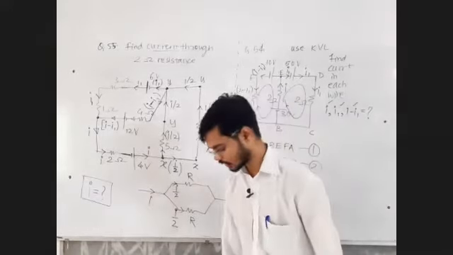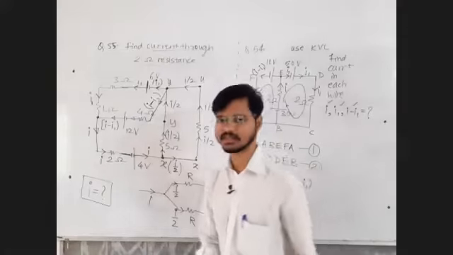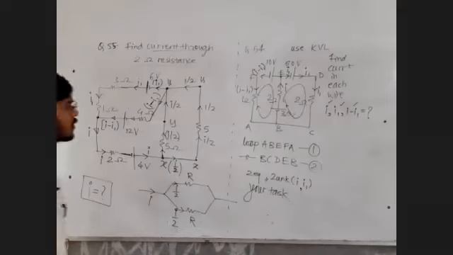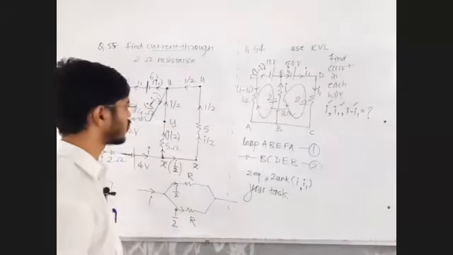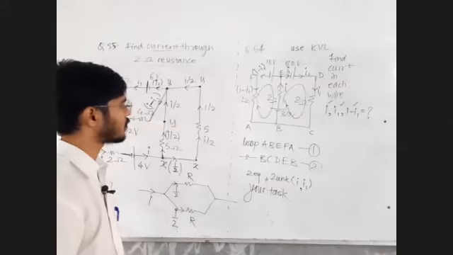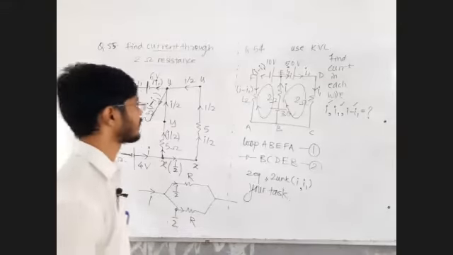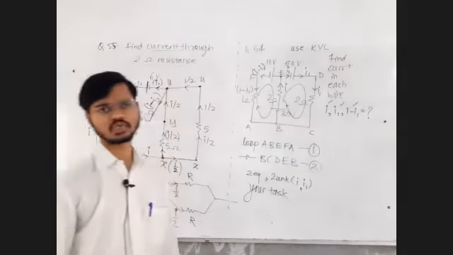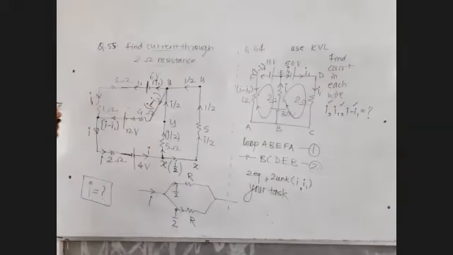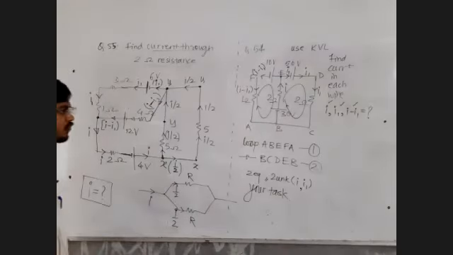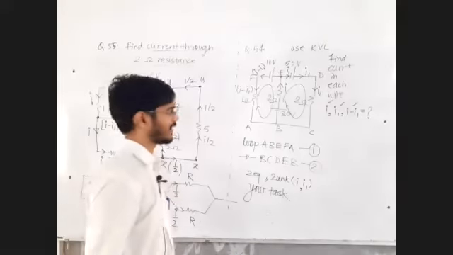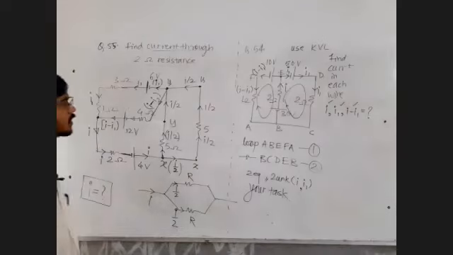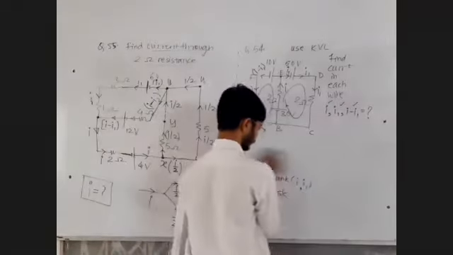If you know the crux of how the questions in physics are modeled, ultimately everything is modeled based on one equation one unknown, two equations two unknowns, three equations three unknowns. Mathematics is all about this only. Whatever mathematics is required for physics ultimately reduces down to two equations two unknowns, three equations three unknowns, and sometimes simple ones like one equation one unknown. In physics we learn the laws to write the equations. All right, let's repeat the current flow.